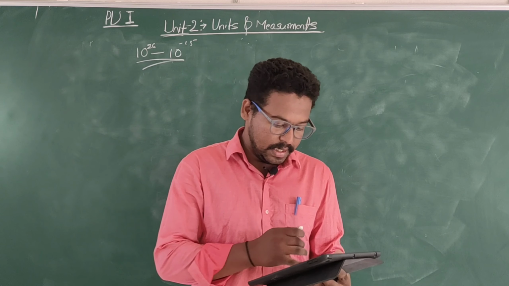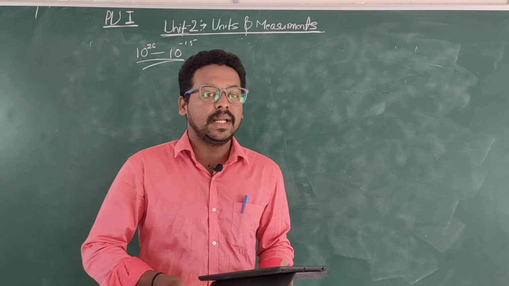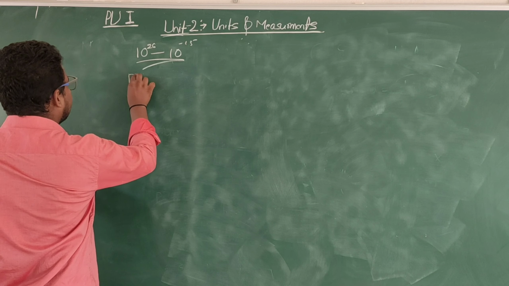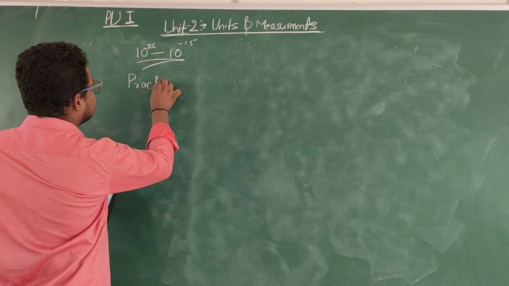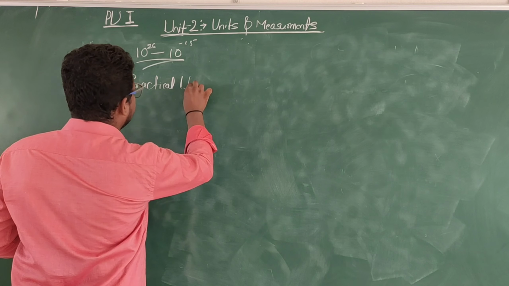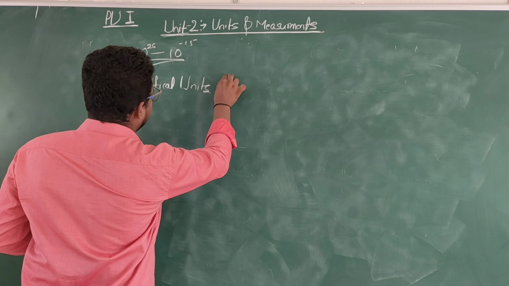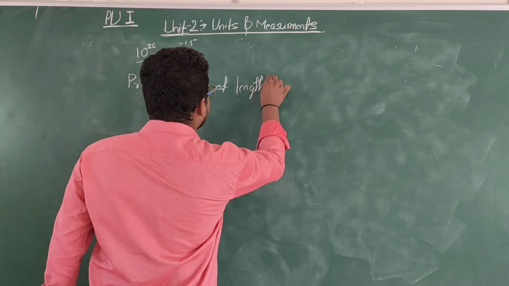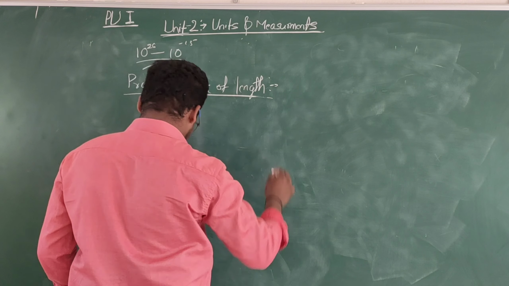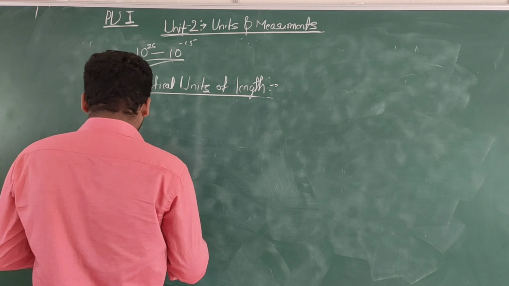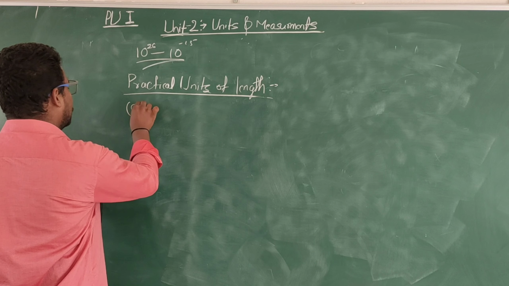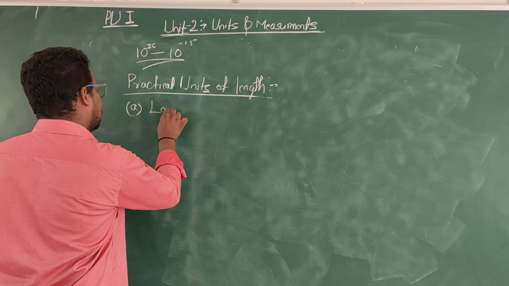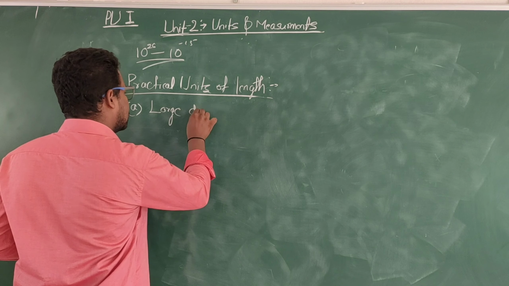And now we can see the other practical units of the length. Practical units of length. Let's see them one by one. If we are dealing with units of length, there is a maximum and a minimum. So first we can study the large distances.